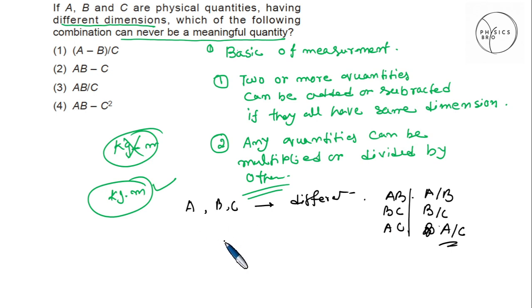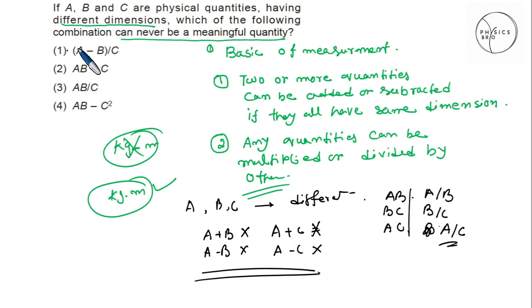Now what is not possible? A plus B, not possible. A minus B, not possible. A plus C, not possible. Or A minus C is not possible, or any combination of plus or minus is not possible. So the option says that there is A minus B. This is not possible, and this is not a meaningful quantity. So the answer is 1.